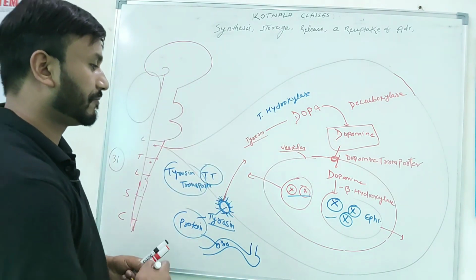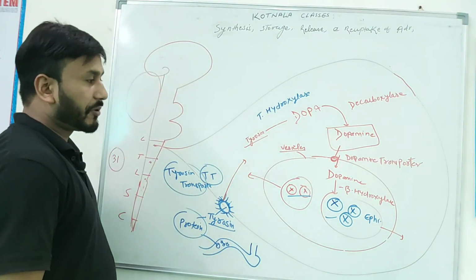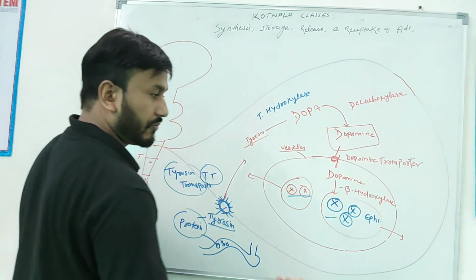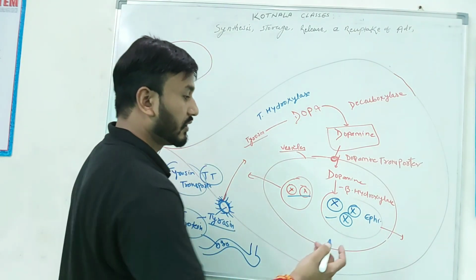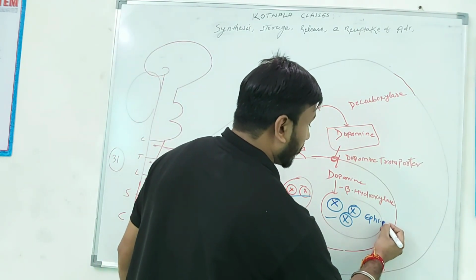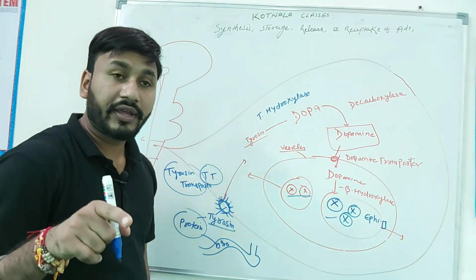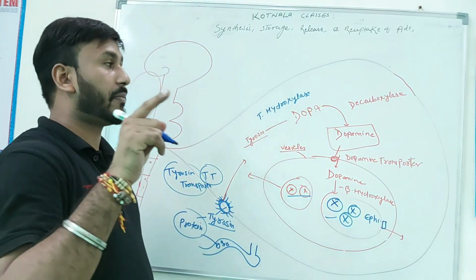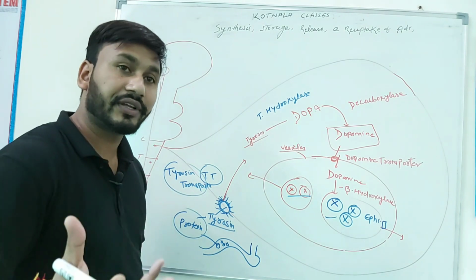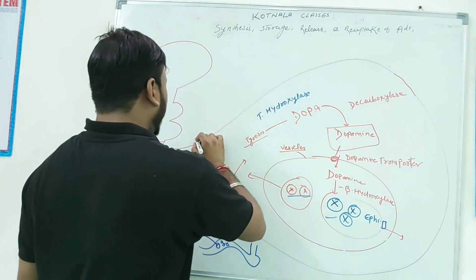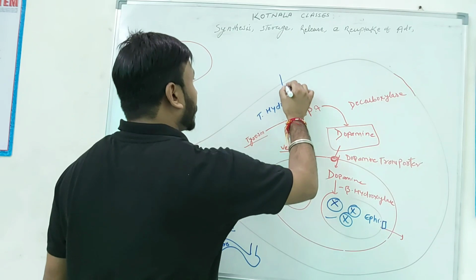Release of epinephrine. You know the previous history of acetylcholine, when we talked about acetylcholine in the previous lecture, one of the proteins over here. Always releasing of monoamine requires what? External stimuli. External stimuli means voltage.